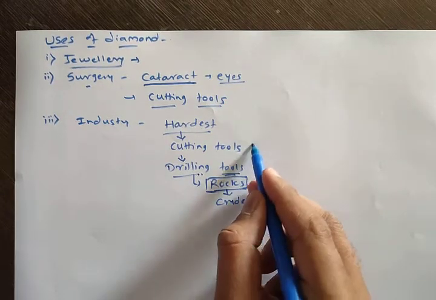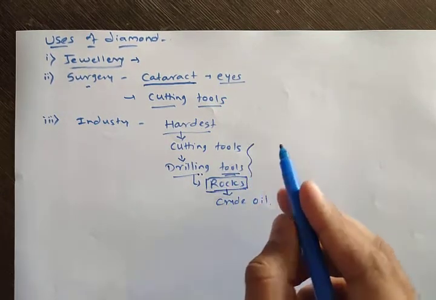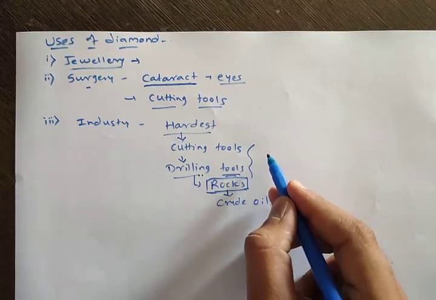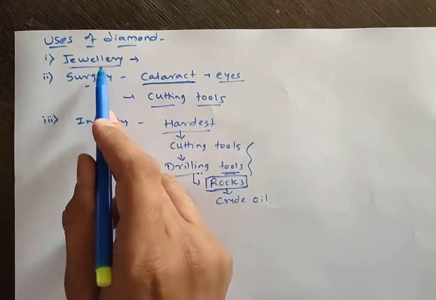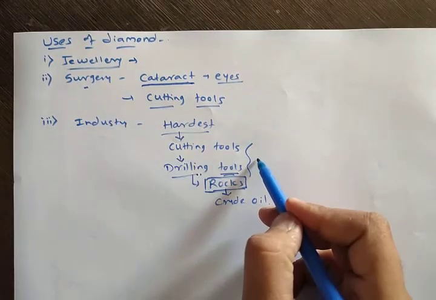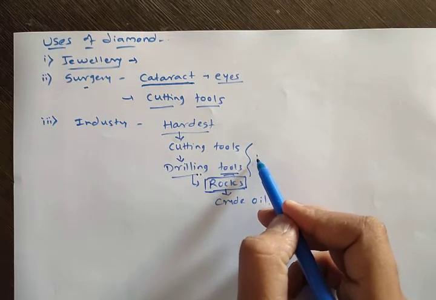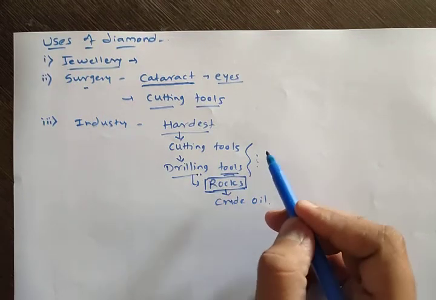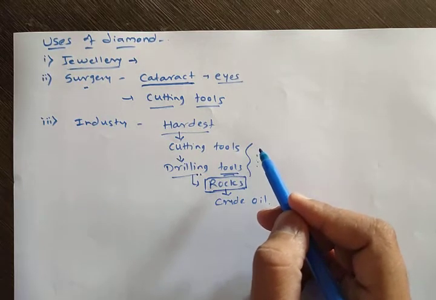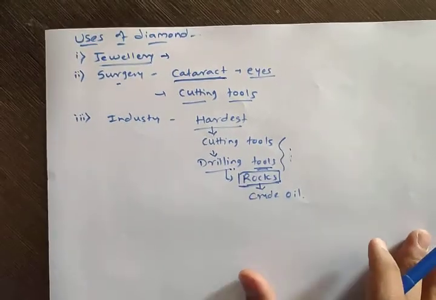Okay, so you might be thinking that diamond is used in making these cutting tools and drilling tools, but not the diamond which is used in jewelry. The diamond which is used in jewelry is not used here. A different kind of diamond is used here. Okay, so remember that. So these are the uses of diamond. Only 3 uses are there.